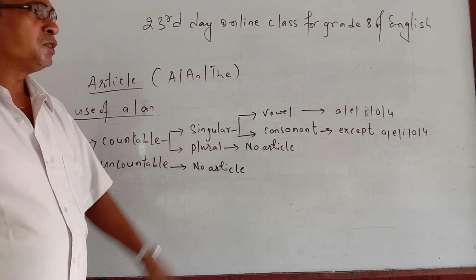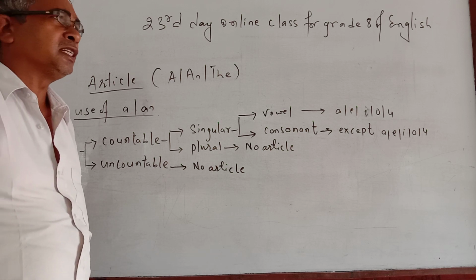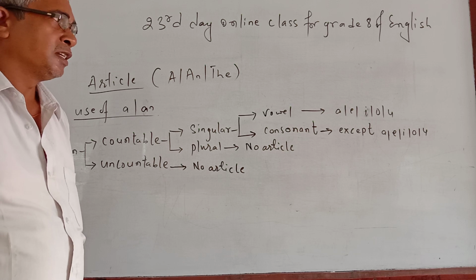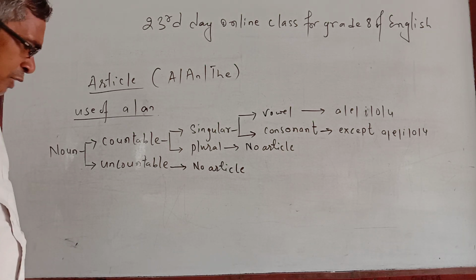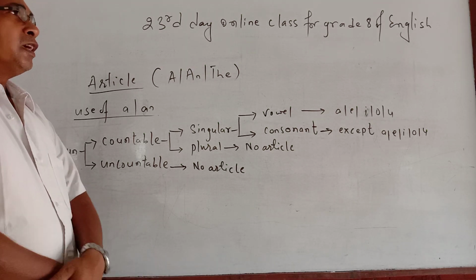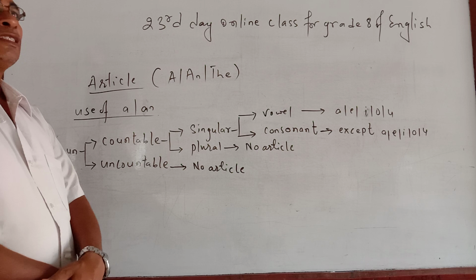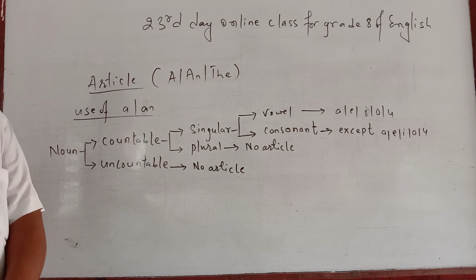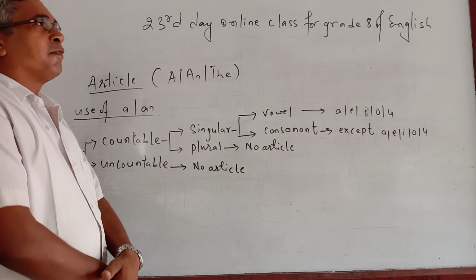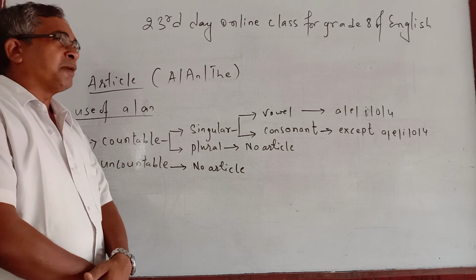Similarly, when you talk about everything except A, E, I, O, U, students consider that the consonant sound, but that is not the definition of consonant sound. And sometimes in class or at a party, in a public place, senior brothers, sisters or elder persons may ask you up to how many classes you have studied, and you may say I have passed class 10, or bachelor's, or master's.